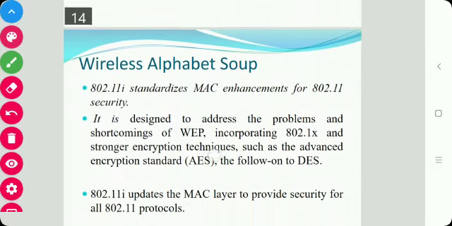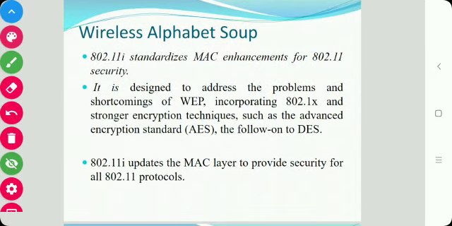Next is 802.11i, which standardized the MAC enhancement for 802.11 security. It is designed to address the problems and shortcomings of WEP. There are many shortcomings of wired equivalent privacy, so to overcome them, 802.11i was developed, and it uses stronger encryption techniques such as the advanced encryption standard, that is AES, the follow-on to DES.